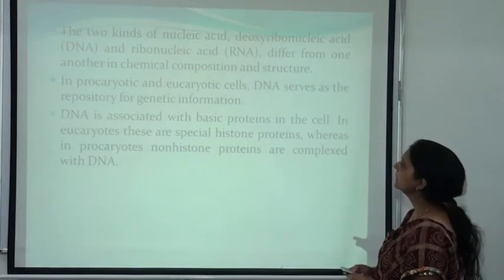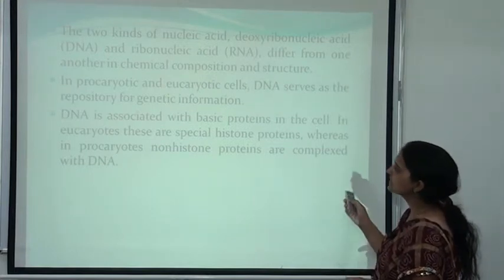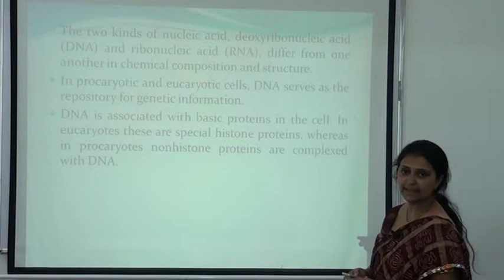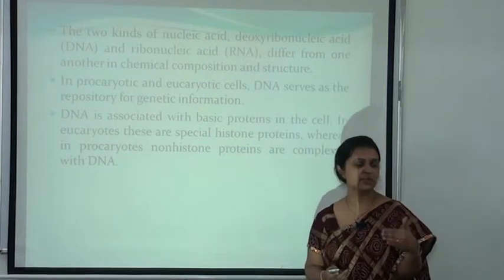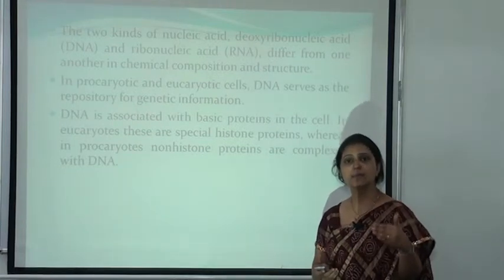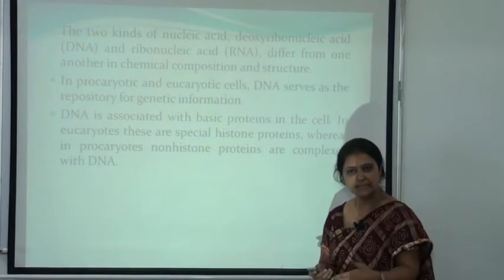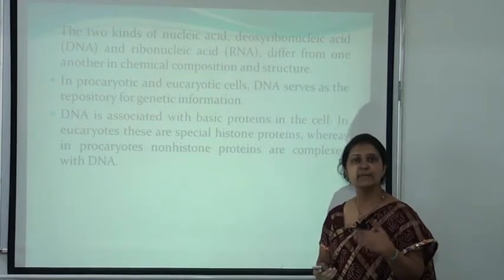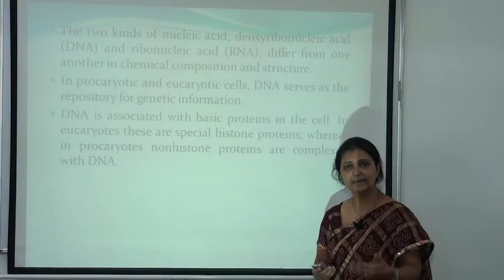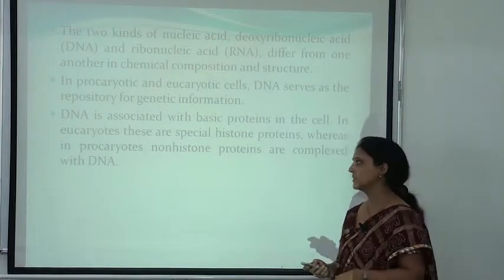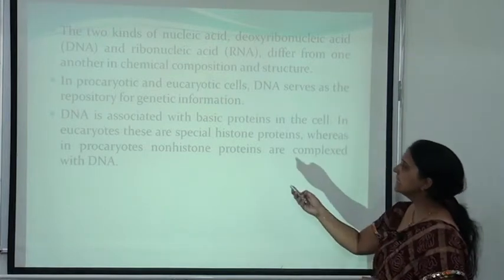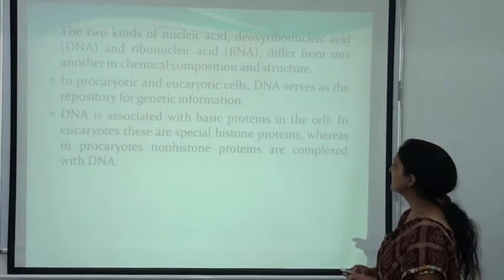In prokaryotic and eukaryotic cells, DNA serves as the repository of the genetic information. This genetic information present in the DNA is transferred from one generation to another generation. That's why each and every trait and each and every characteristic is also transferred from one generation to another generation. DNA is associated with basic proteins in the cell.